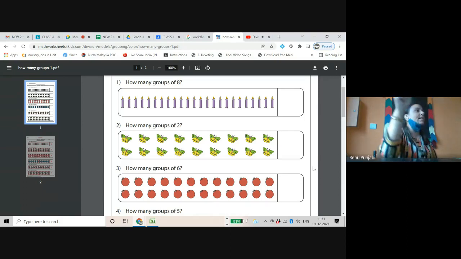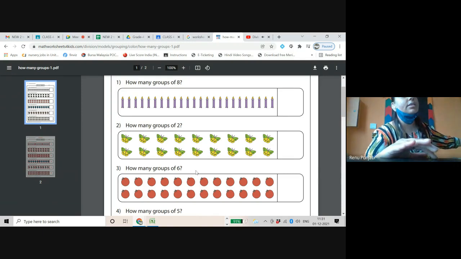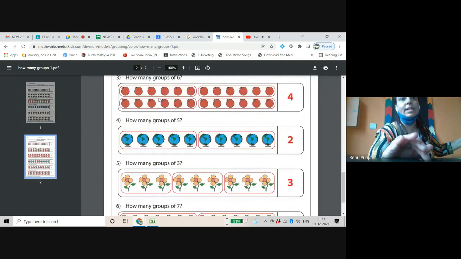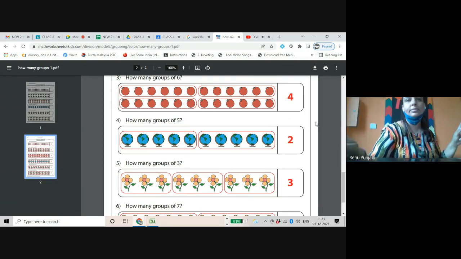And please circle them. Mohammed, pay attention here in the class. This way you will do. I will present my screen with the answer also. Please circle the tomatoes in this way. In each group, 6 tomatoes should be covered. So how many groups of 6 are you making? 4 groups of 6. Till here, everyone.